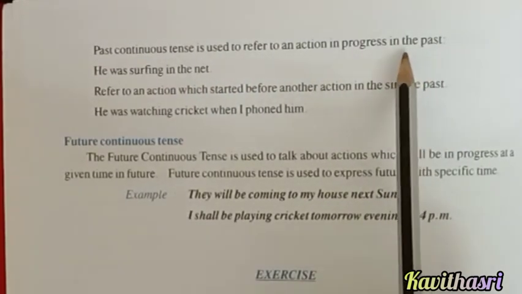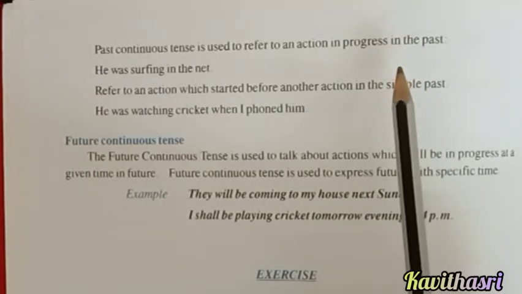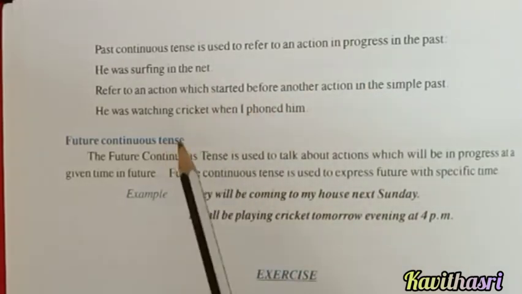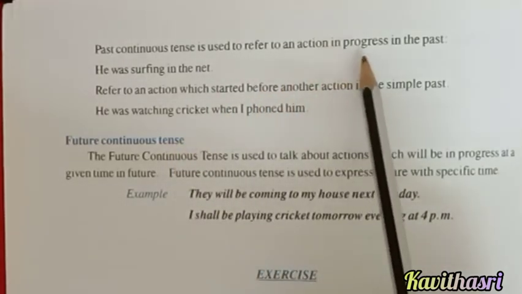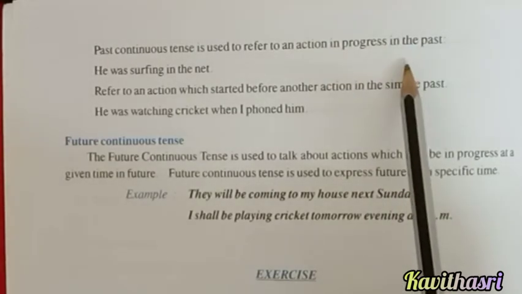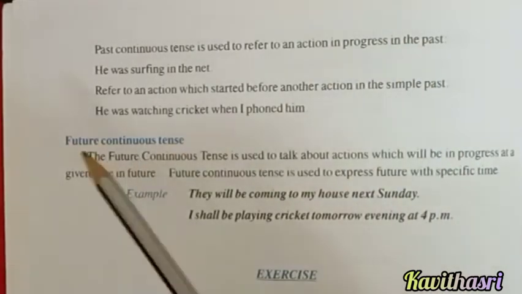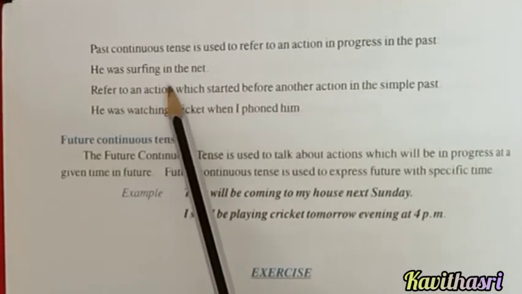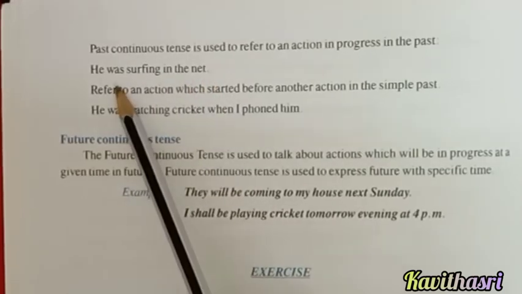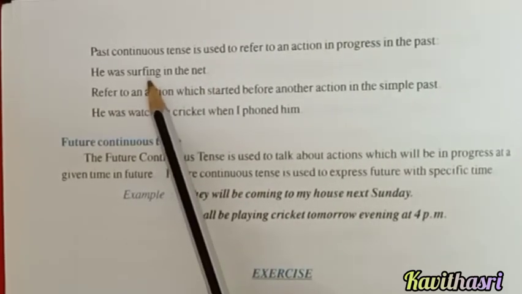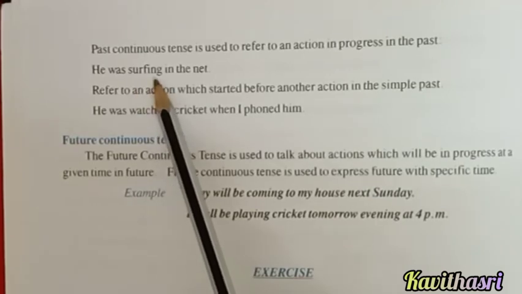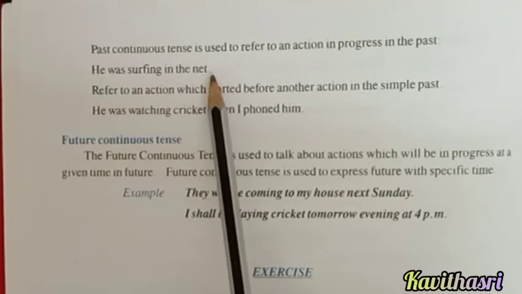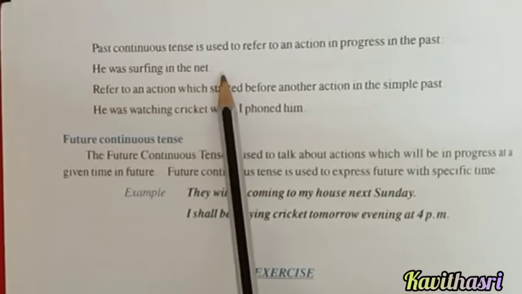In present continuous, I told you the action that is going on, the progress that is happening at the present moment, isn't it? So here past continuous tense refers to an action in progress in the past. This means it has already happened. So, he was surfing in the net. Is past tense, was. If the noun is in plural form, how can we write here? They were surfing in the net.